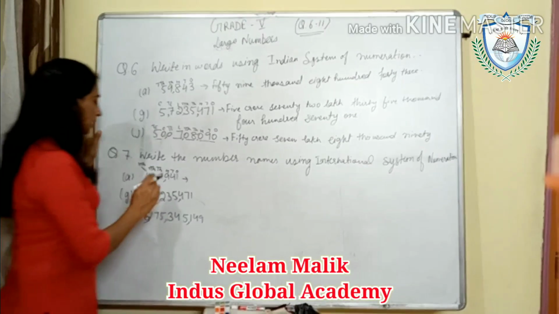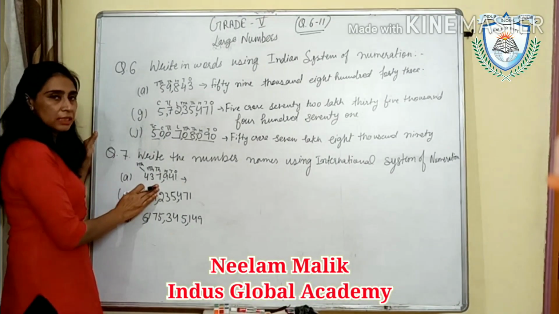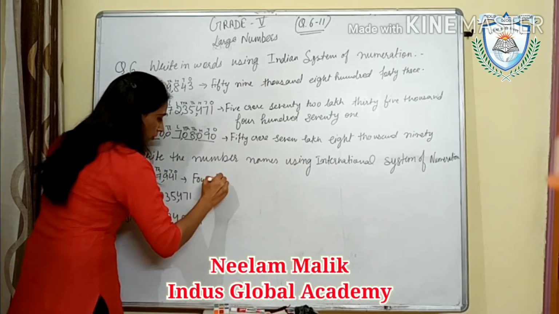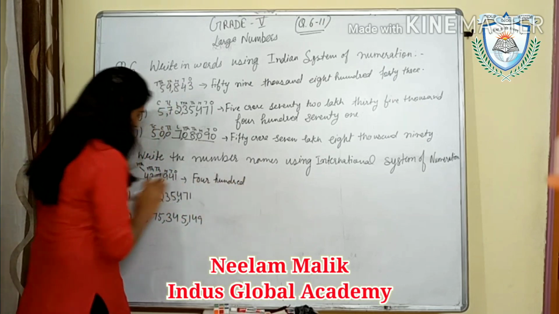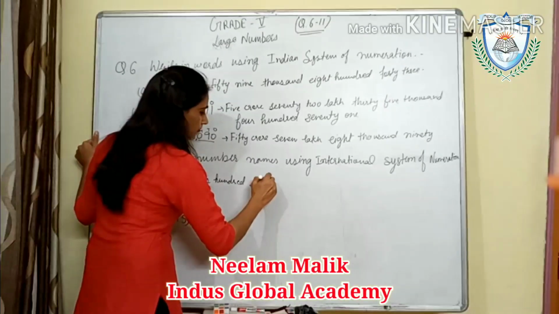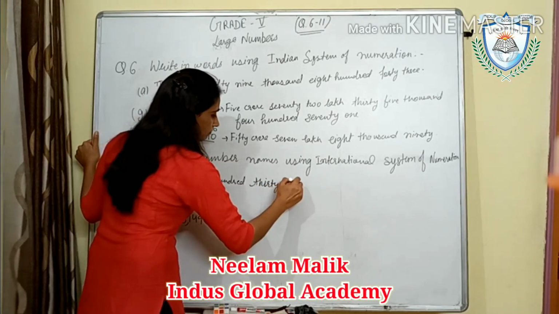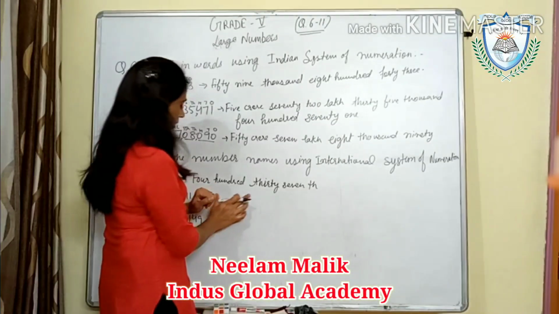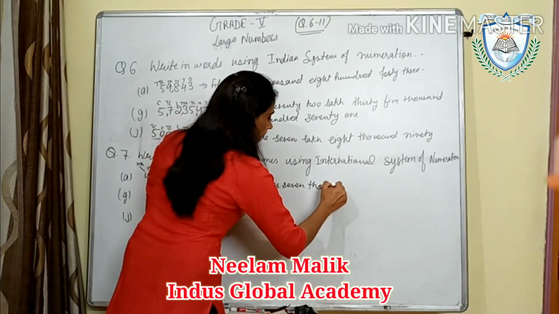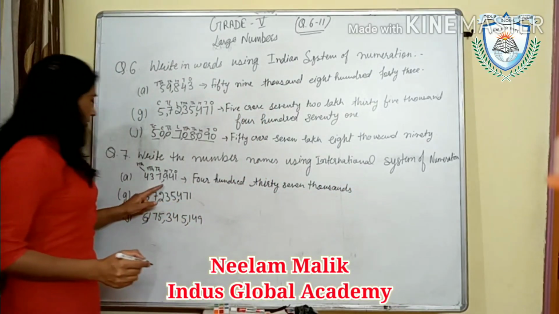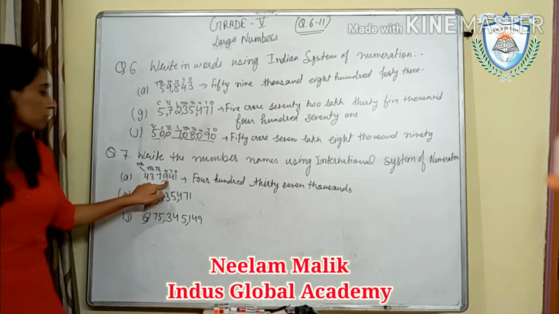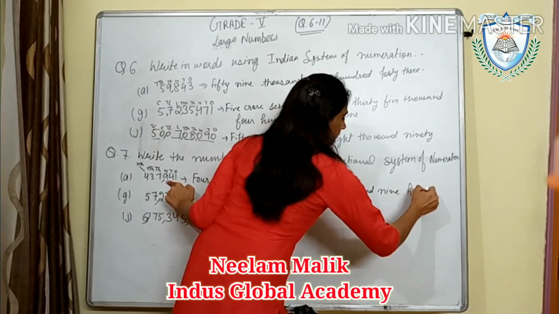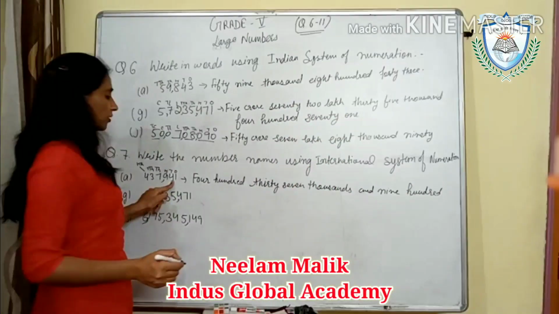So how will we write this? We will write 437. Which period is this? This is thousands. 437 thousands and 9 and 941.